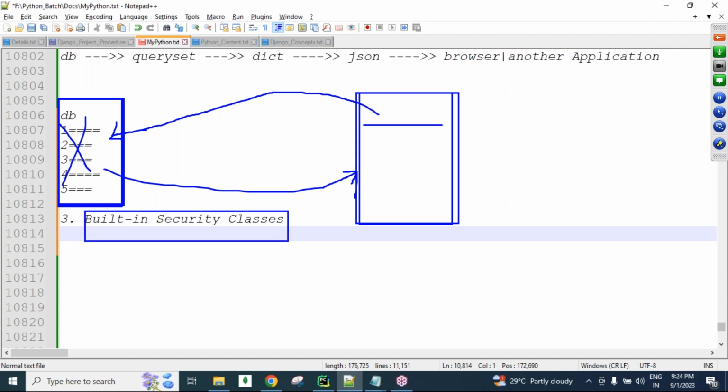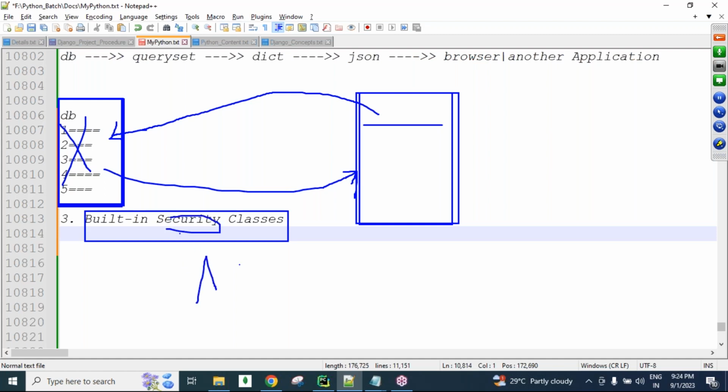Because of these built-in classes, our APIs get security. Who can use our APIs, who cannot, what they can do and what they cannot do, all these things we can control using the built-in security classes.